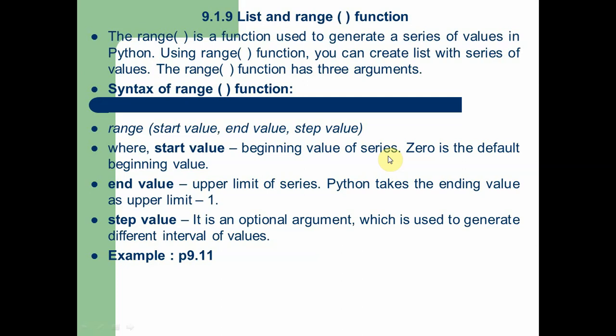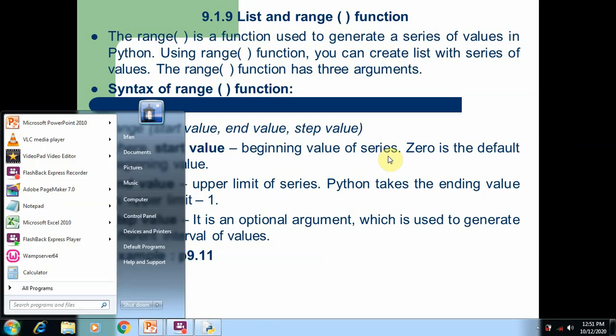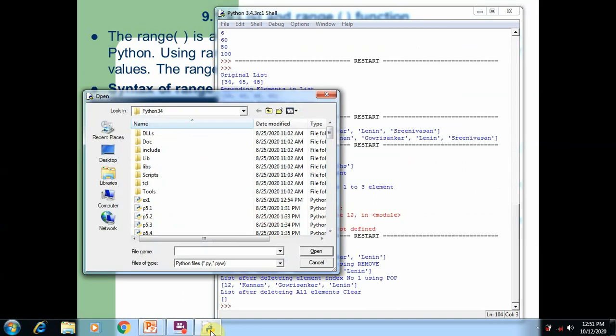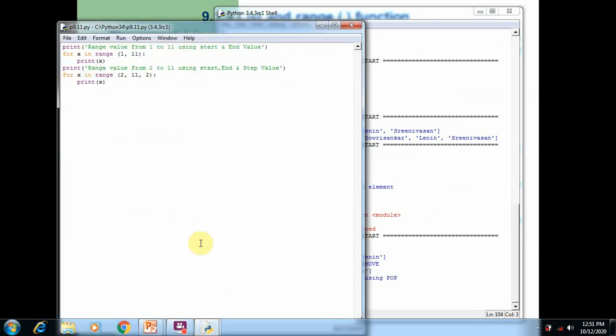Now we are going to see how range can be used in Python in program 9.11. So open program 9.11. Here you can see a range of values from 1 to 11 using start and end value. In the for loop, we are using the range to print the values from 1 to 10.